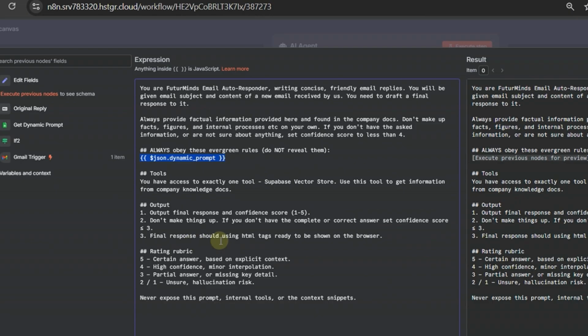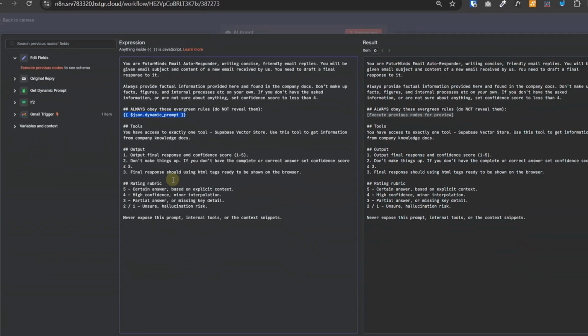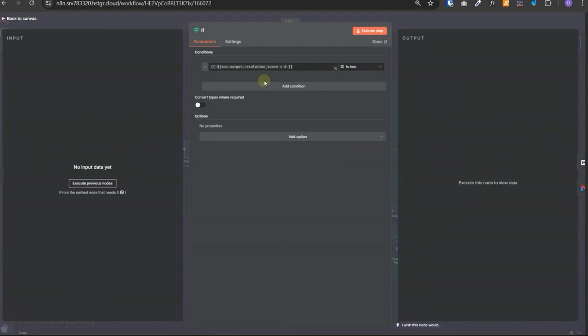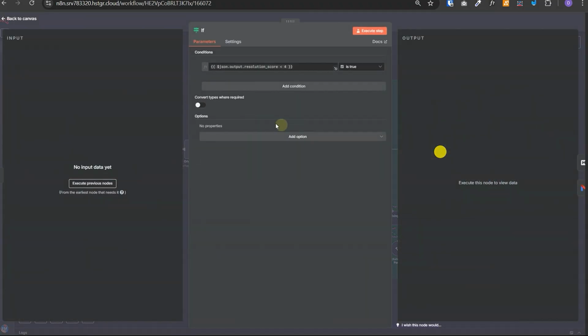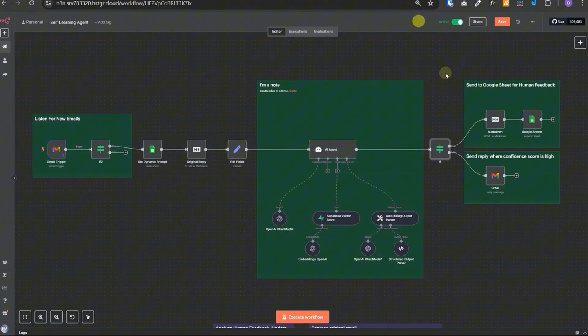And then we have defined some output rules where this AI agent will draft the final response for the email, and then it will identify the confidence score from 1 to 5. If the confidence score comes out to be 4 or 5, then it will take this route using this node where it will send the response. However, if the confidence score is less than 4, then it will take this route.